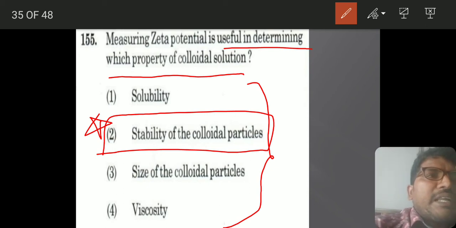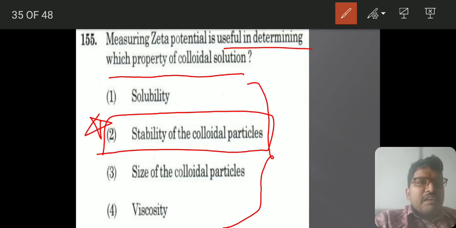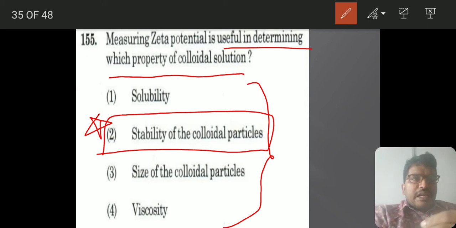This is also a direct NCERT statement, but not directly, some link is there. If 2 paragraphs are there, at the end of one paragraph they have given what is zeta potential, and in the next paragraph immediately they have given that if the charge repulsion is maximum, the stability will be more.